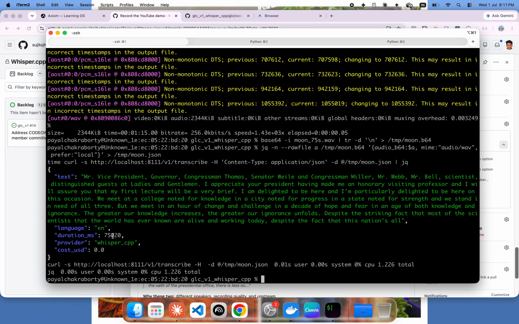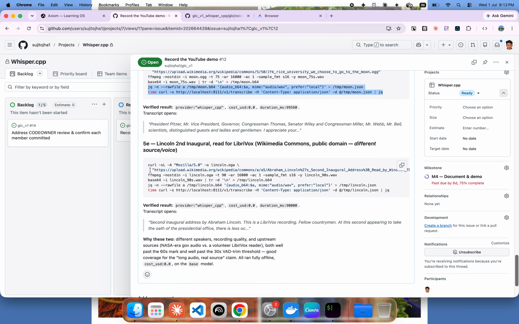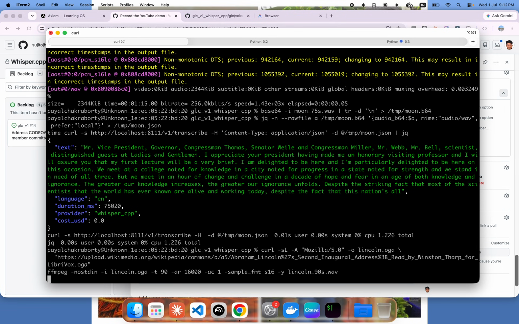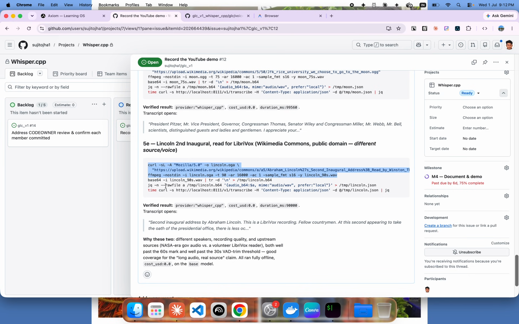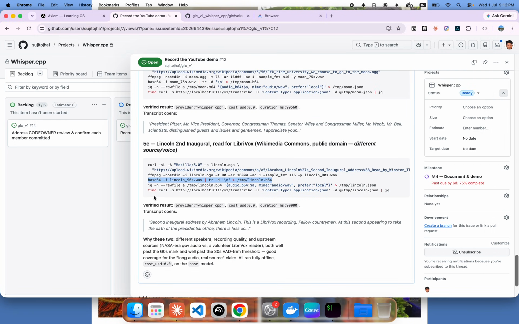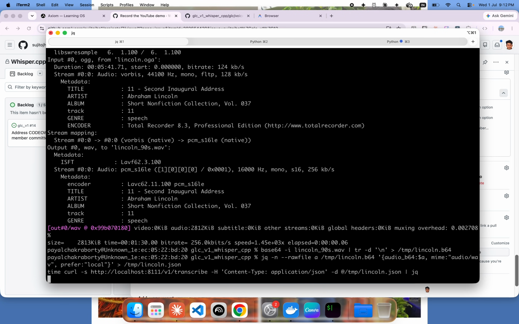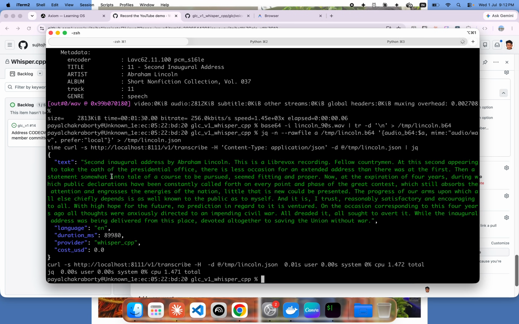And this comes out really great. For the 75 seconds one, it just took sub-milliseconds and a total of 1.2 seconds of curl time. We do have another example. This is from Abraham Lincoln, which we downloaded from the internet. We're generating for more than 90 seconds. It generated. Now we are converting into base64. And now we are calling our function, and that also runs through in some milliseconds.